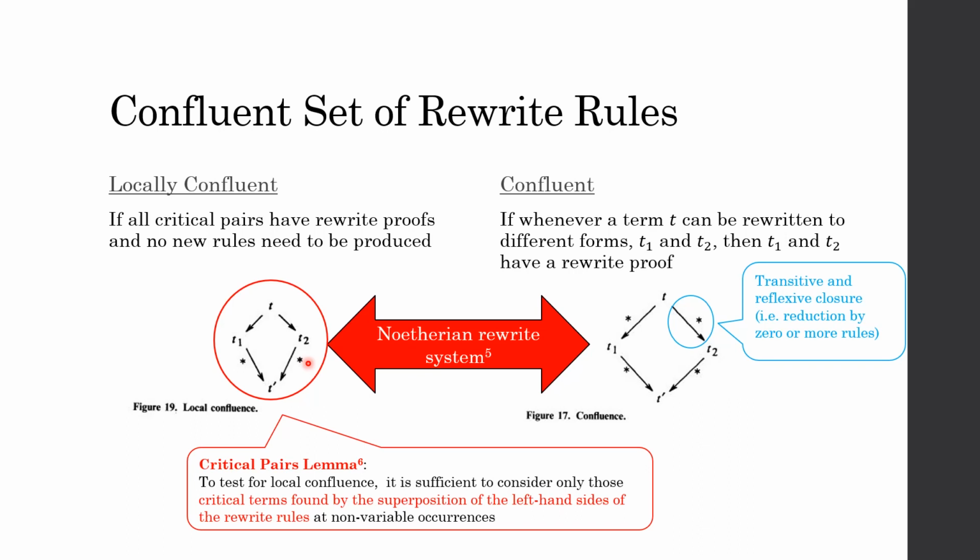We don't need to look at each term and see whether it will eventually go into two different terms, then see whether each pair of terms has a rewrite proof. All we need to do is superpose all the left-hand sides of the rewrite rules and make sure there is a rewrite proof for each critical pair that we have superposed.